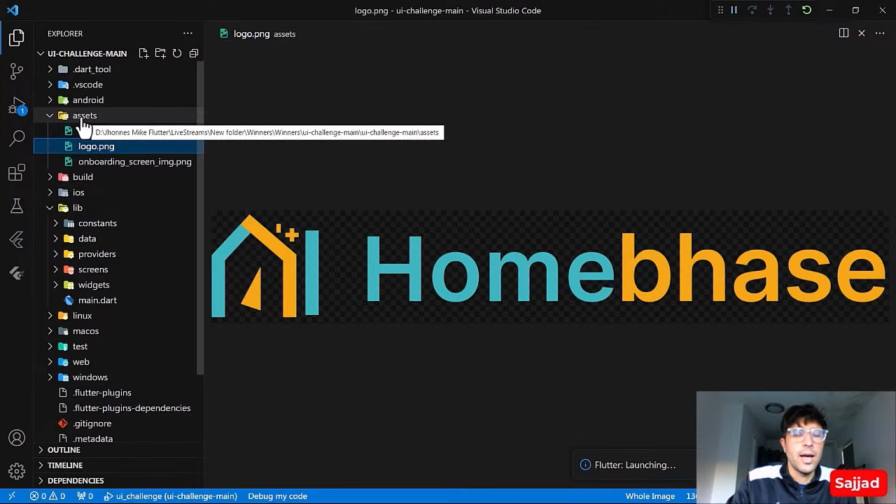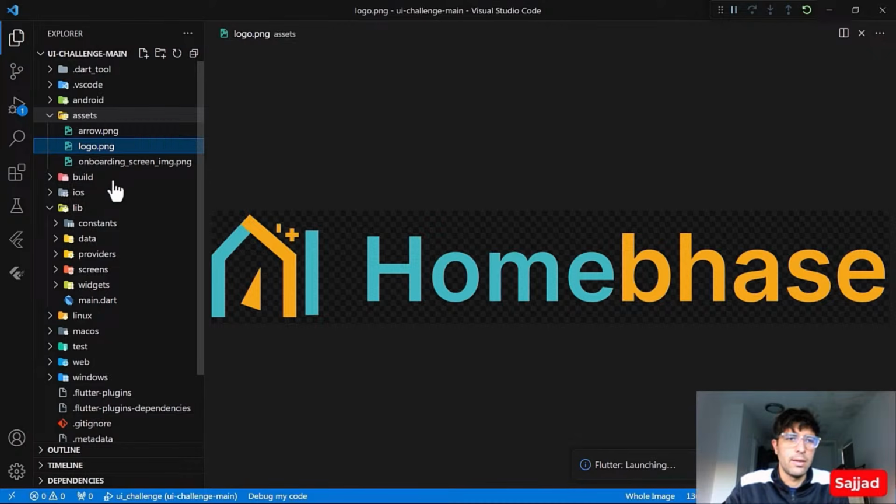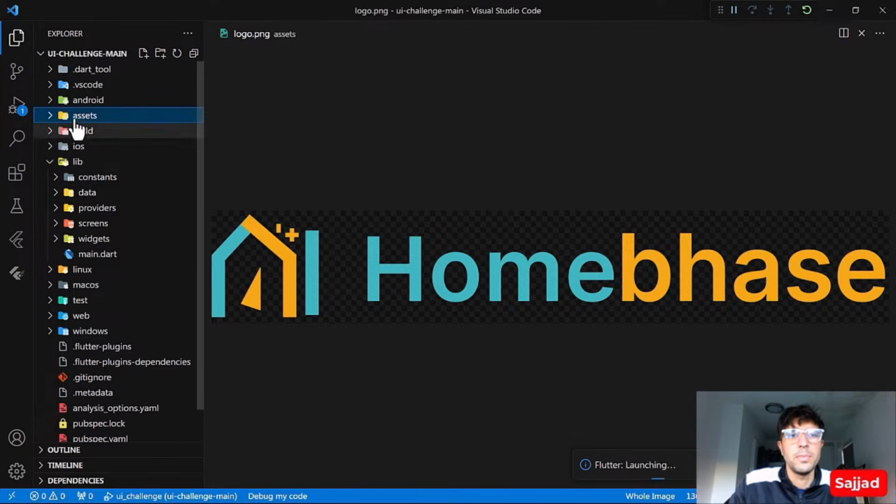We have the icons, we have the fonts, we have the images and different things. So all these things go within the assets, but we have to create subfolders for each type of asset. So this is the first feedback that I would give to structure the folder structure better.